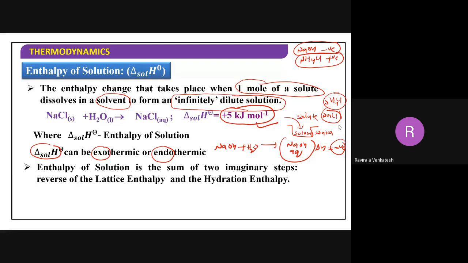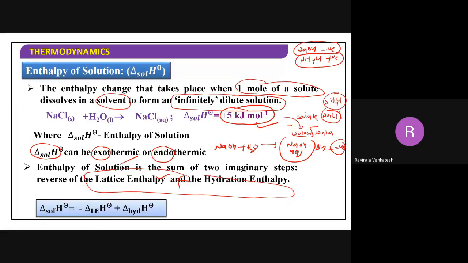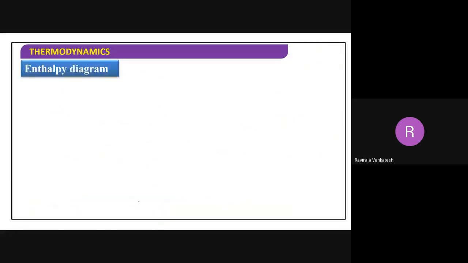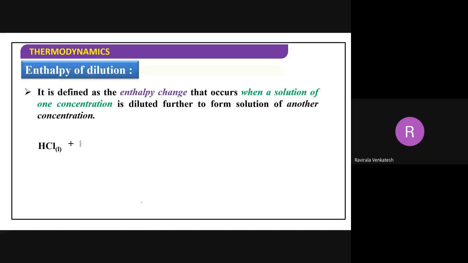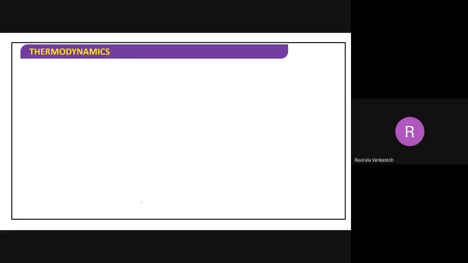And enthalpy of solution is the sum of the 2 imaginary steps. They are the reverse of lattice enthalpy and hydration enthalpy. So when you add these two, we get enthalpy of solution, in the reverse manner, in the negative signs. Enthalpy of solution is equal to lattice enthalpy plus enthalpy of hydration. Do you know enthalpy of hydration? Anybody knows enthalpy of hydration? I will explain that one later.